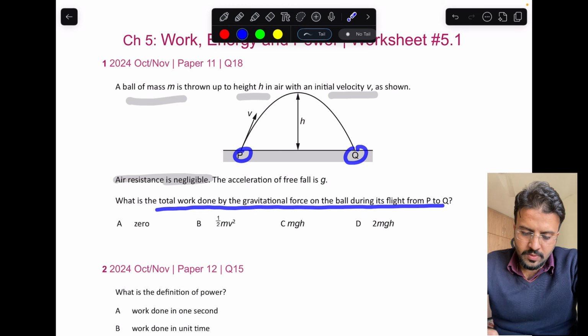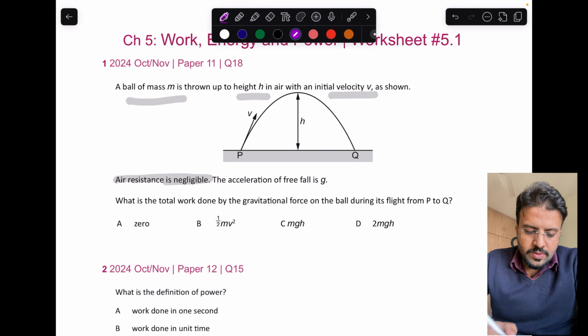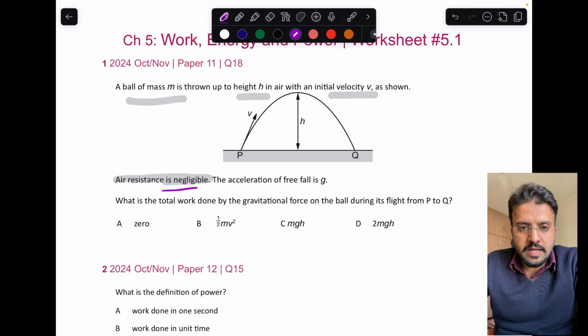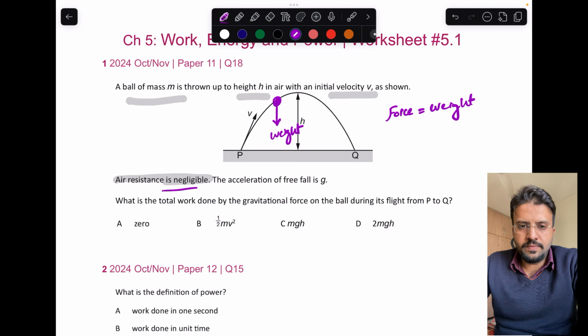This is P, this is Q. So the object is following this trajectory, okay? As there is no air resistance, what are the forces acting on it? The only force acting on it is the weight. Let's suppose the object follows this path, the weight will only act vertically downward. And if you remember the definition of work done, work is equal to force multiplied by the distance covered in the direction of force.